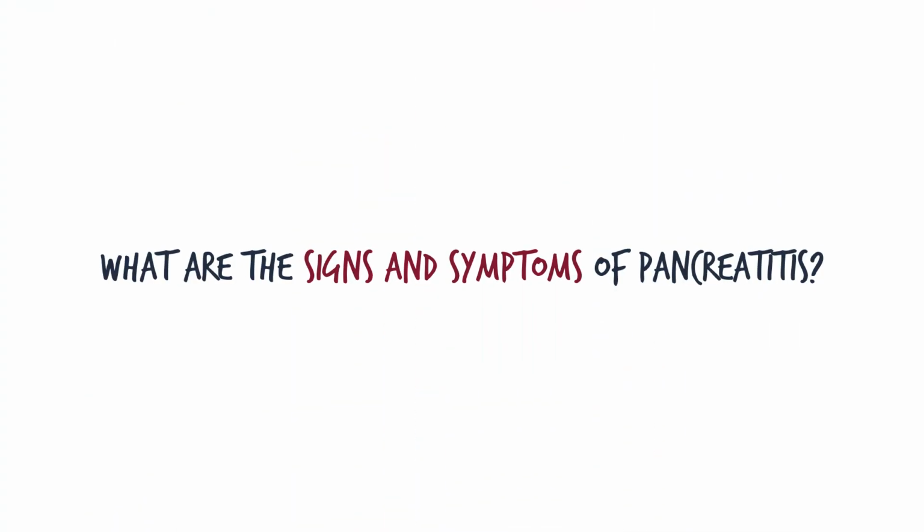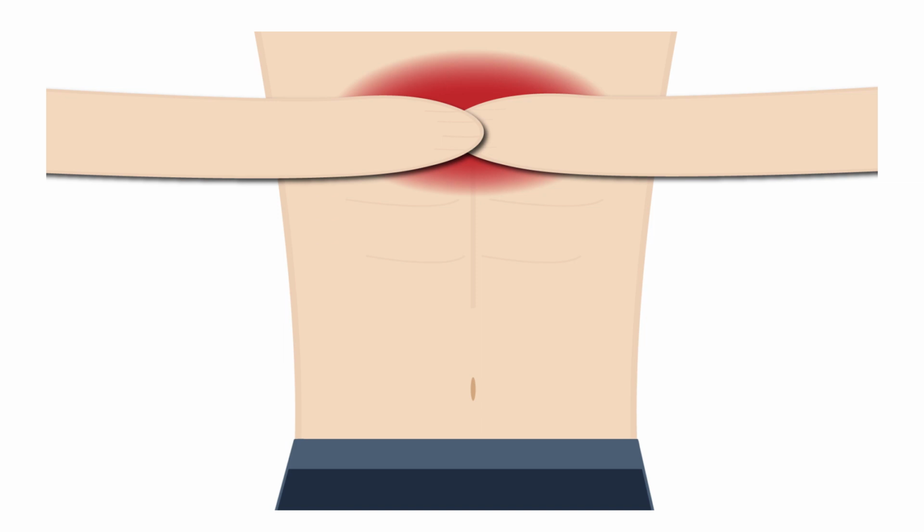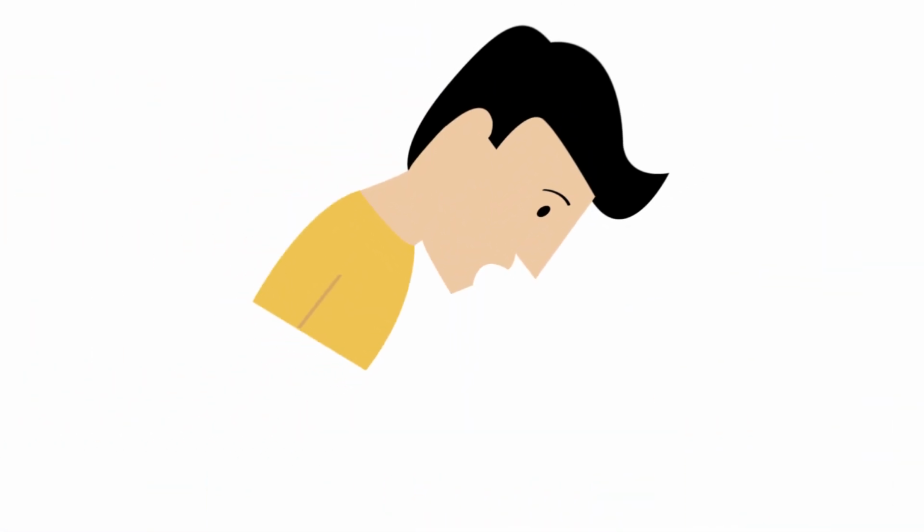What are the signs and symptoms of pancreatitis? Well, the most prominent symptom that the patient would feel is epigastric pain, which is very severe. When we say severe, the patient would usually wrench in pain, put their hands on the abdomen, and bend over because of the severity of the pain. And it is accompanied by cold clammy sweats and nausea and vomiting.